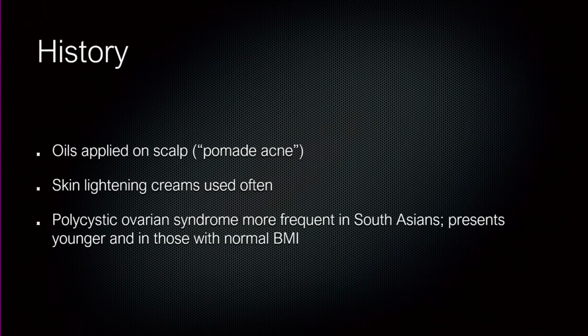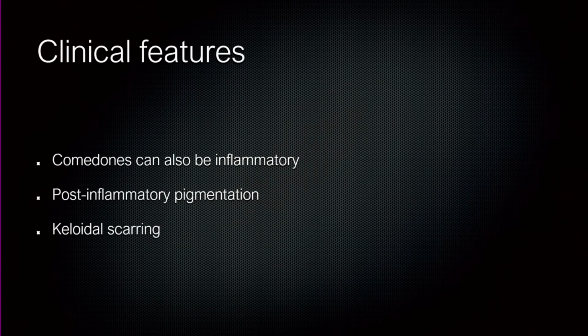The other important factor is that polycystic ovarian syndrome is more frequent in South Asians, and the body habitus is different. You don't have to have a high BMI. You can be slim and you can still have polycystic ovarian syndrome in South Asians. So again, an important historical finding and perhaps something we have to look for in the management, which I'll be mentioning. The other issue is the clinical features.